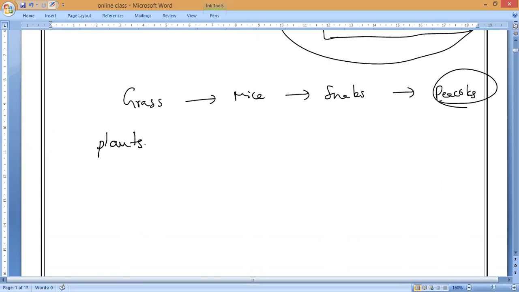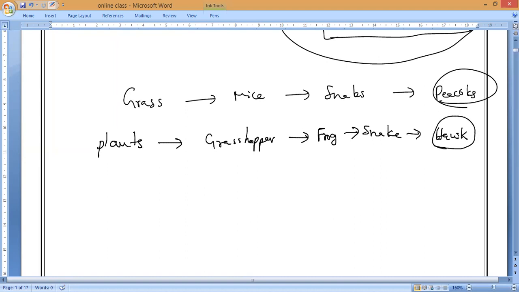So they asked in this, where will the maximum accumulation of pesticides or harmful chemicals take place? We know that plants will be eaten by grasshoppers. Grasshoppers are eaten by frog. Frog can be eaten by snake. Snake can be eaten by hawk. Correct? So hawk has the maximum accumulation. Yes or no, everybody?